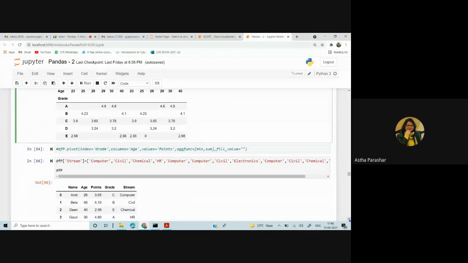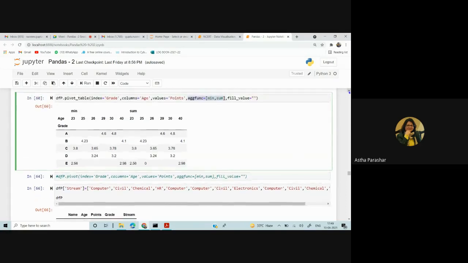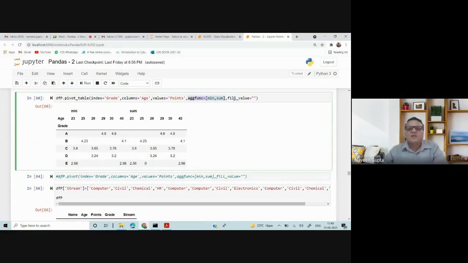Sir, when you have used min and sum, it is displaying only min and sum, but it will not display mean. Yeah, in this case. If you want a mean, you can write np.mean.